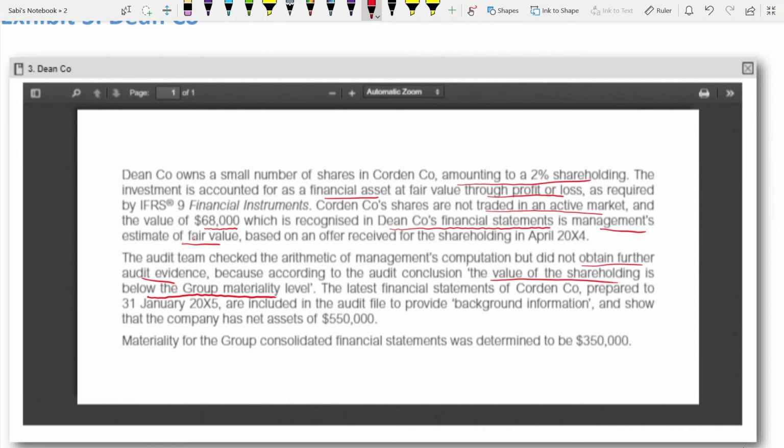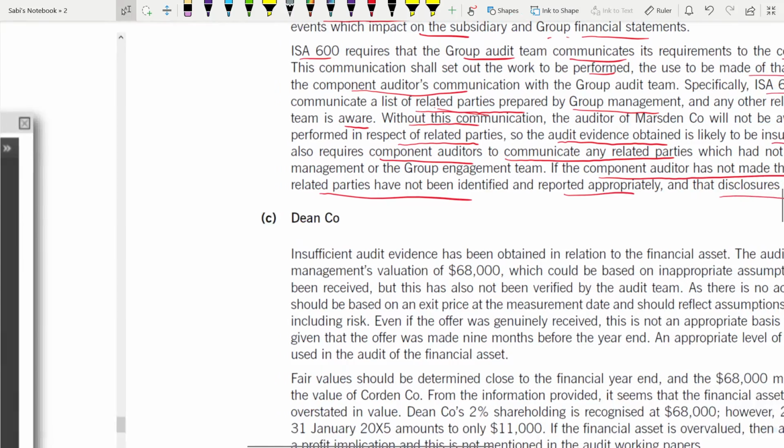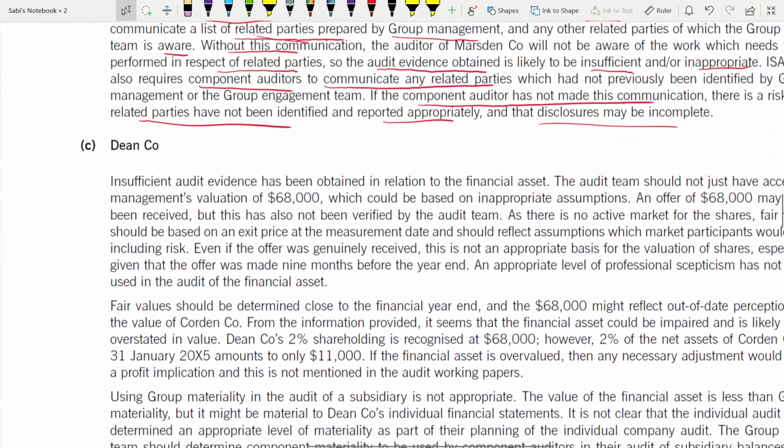The latest financial statements of Corden, prepared to 31st January 2005, are included in the audit file to provide background information and show that the company has net assets of 550,000. Materiality for the group consolidated financial statements was determined to be 350,000. So this is talking more about materiality and also the fair value. So let us go to Dean Company, right?